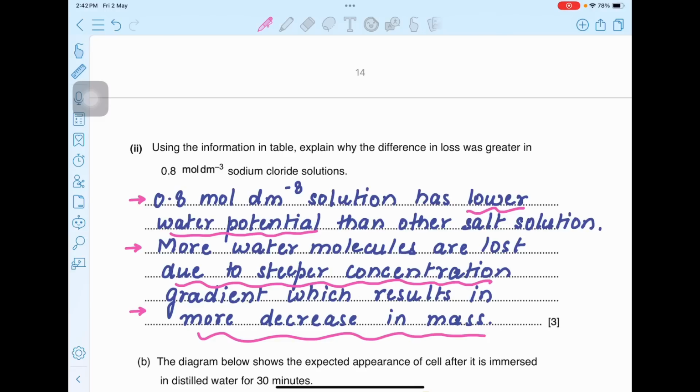So there is more decrease in mass because more water molecules move out. Why did more water molecules move out? Because there was a steeper concentration gradient, and 0.8 mole per dm cube solution had a lower water potential than the others.